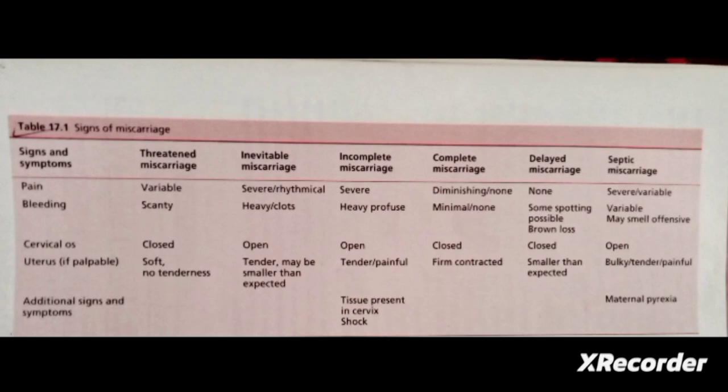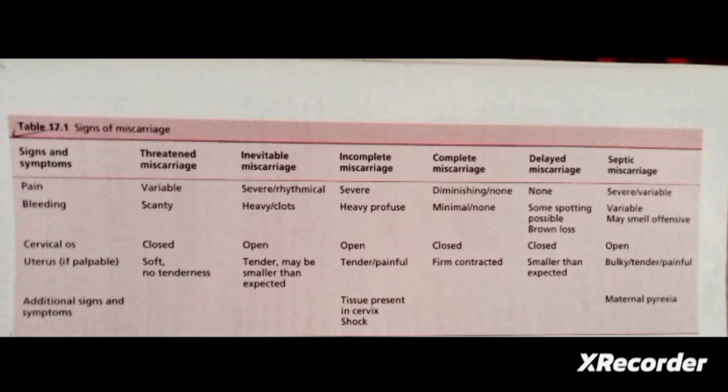Next one, inevitable miscarriage or abortion. Here the pain will be severe and rhythmical. Due to the rhythmic contractions, the patient will have pain, and there will be heavy blood clots. The cervical os is open, and the uterus will be tender, and a smaller size than expected.